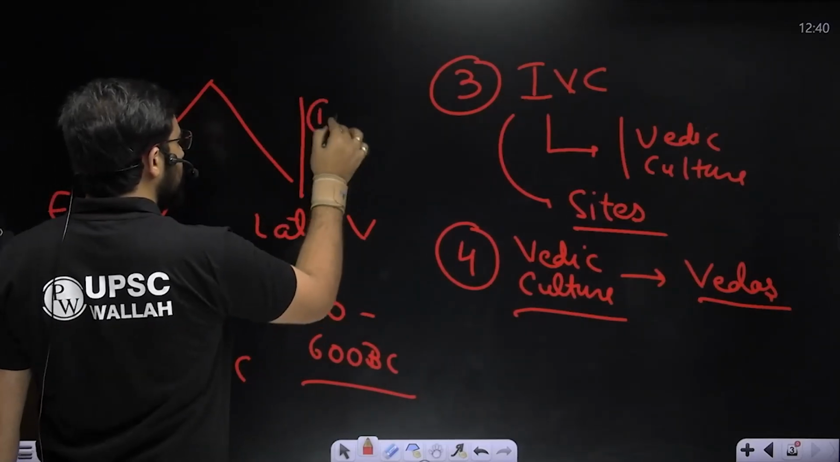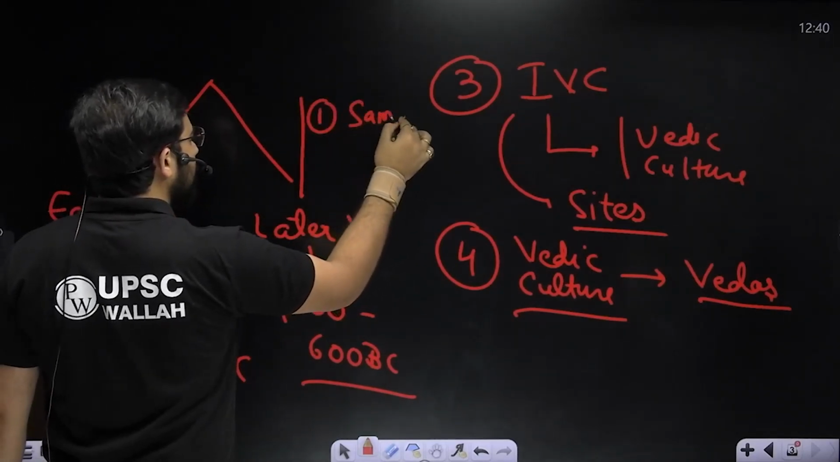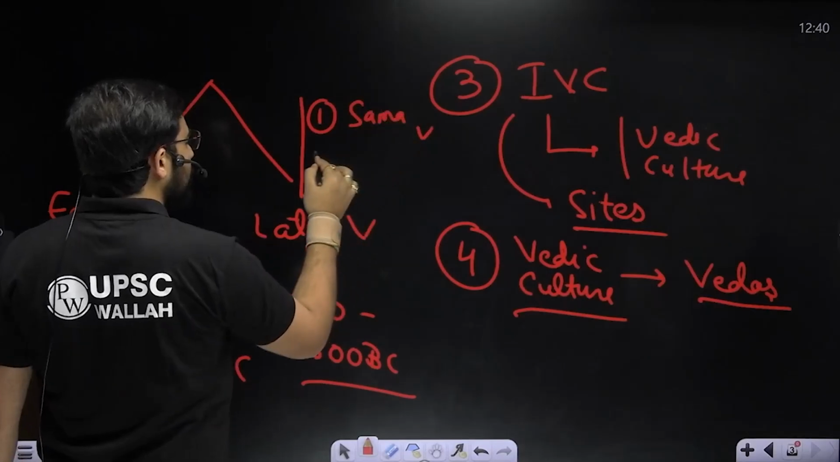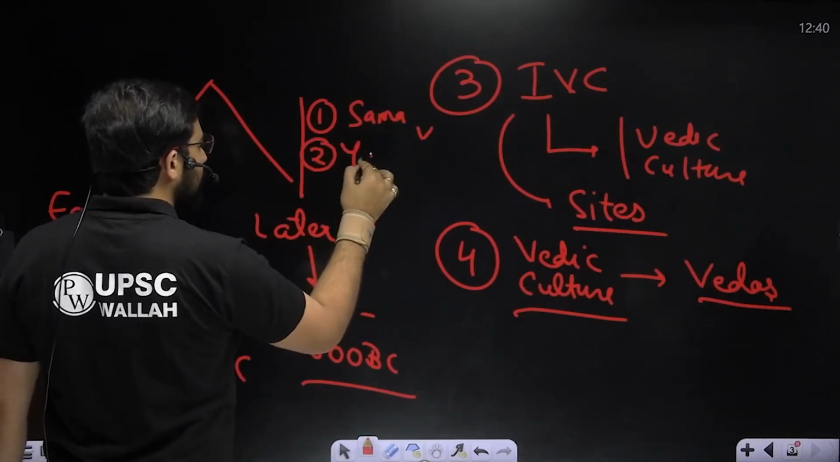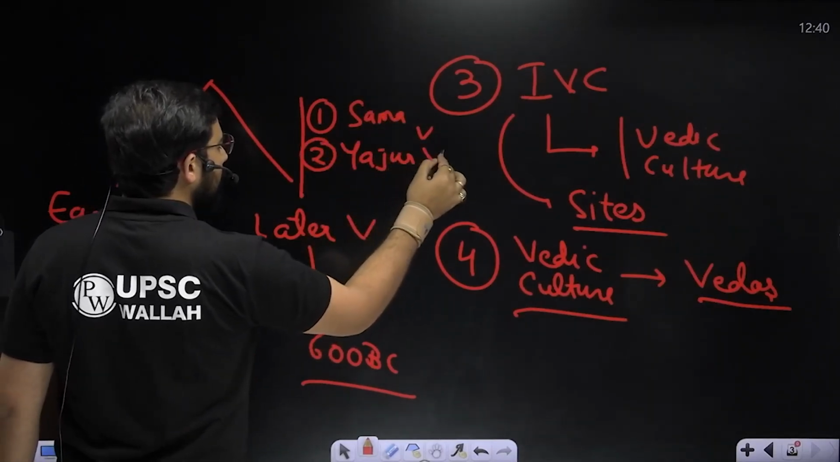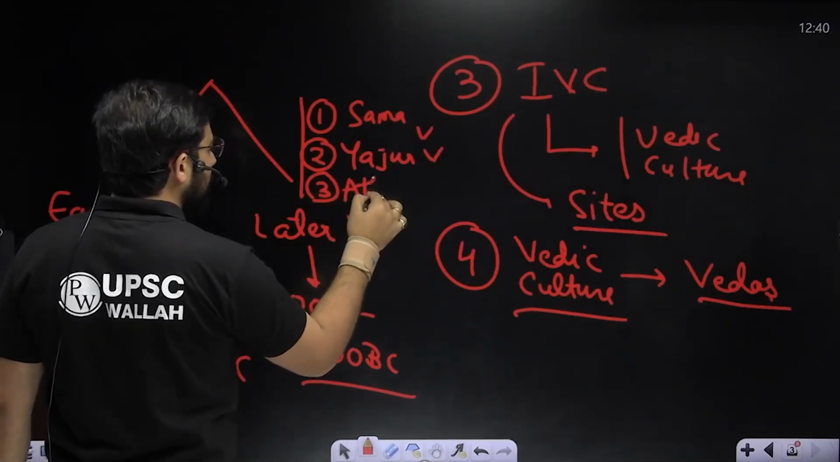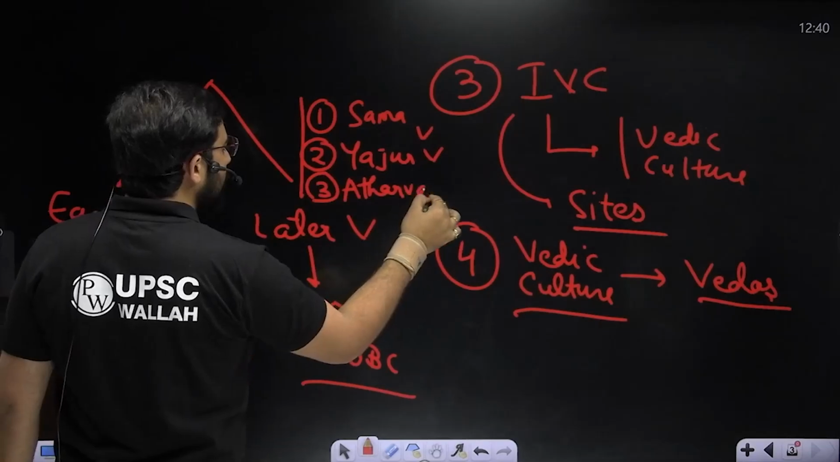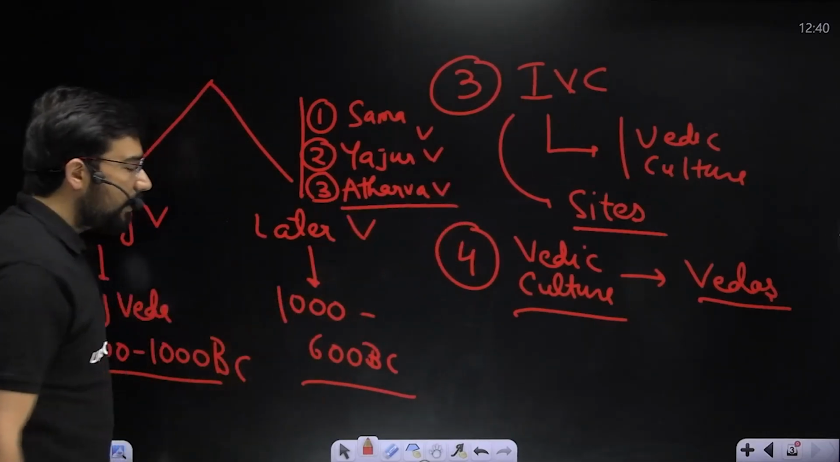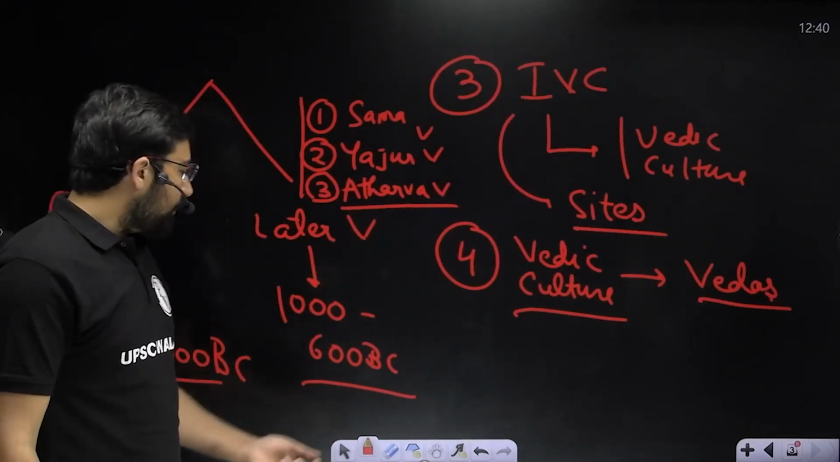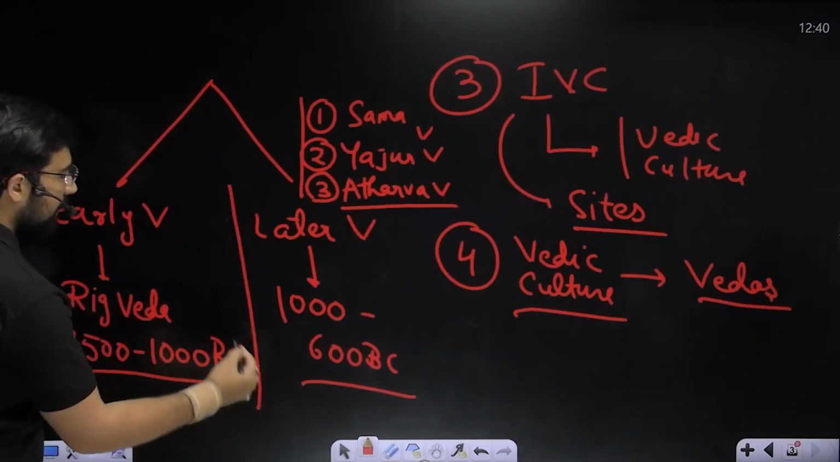The first one is the Sam Veda, which talks about music. Then we have the Yajur Veda, and the third one is the Atharva Veda. So read a little bit about them, because many questions have been asked from here. Which Veda is prominent for this? So, early Veda and later Veda.